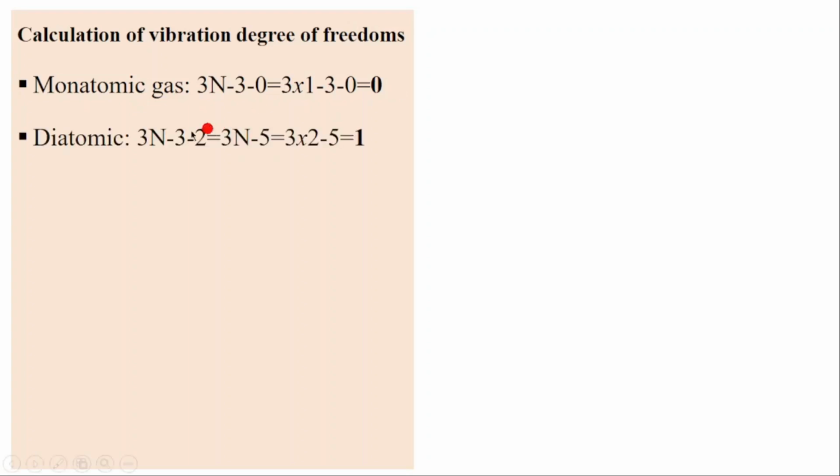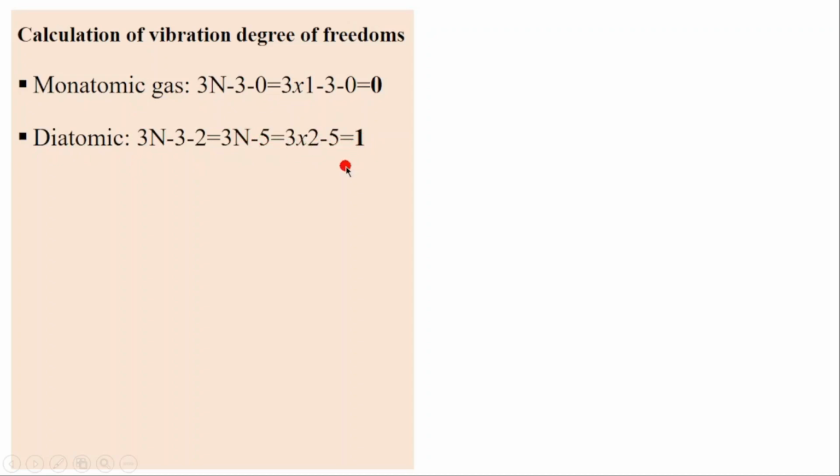Now for diatomic, the total is 3n minus 3, remember 3 from the translation, minus 2 from the rotation. Then we have 3n minus 5. That means 3 times 2, because n is 2 atoms, minus 5 is equal to 1.